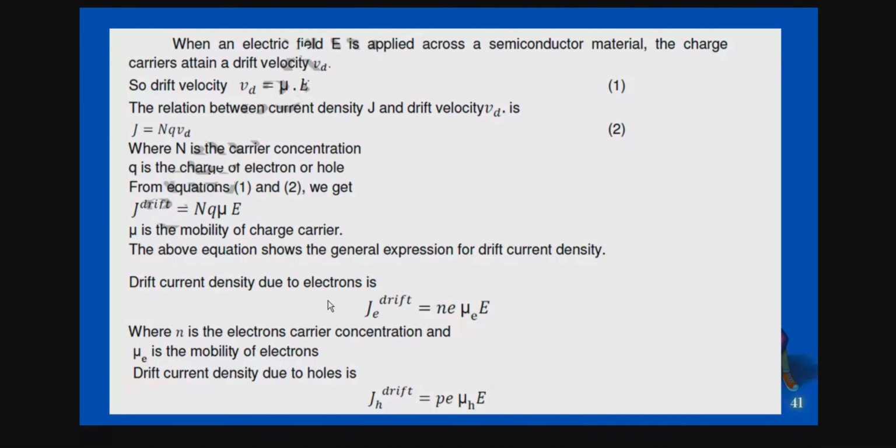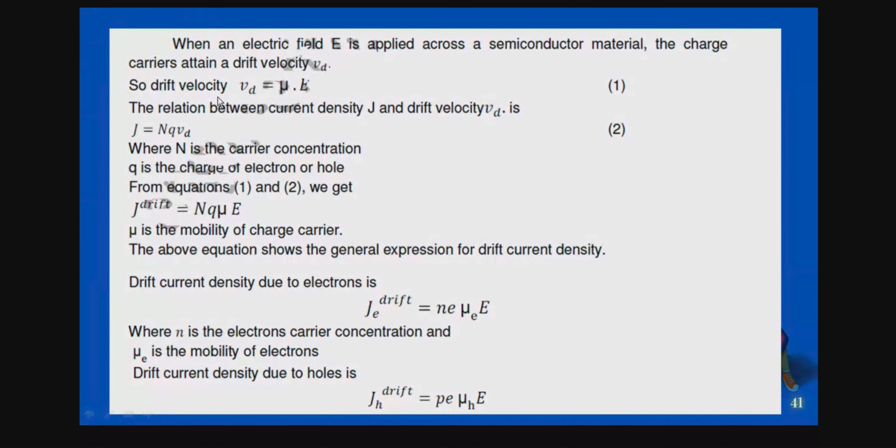Then, let us have the derivation for the drift current. How can you find the drift current in semiconductors? So let me consider a simple case here. When an electric field E is applied across the semiconductor material, then charge carriers attain a drift velocity Vd. So let us assume that the drift velocity is Vd, isn't it? D represents drift, okay, right? So for drift velocity, Vd is equal to mu into E. E is nothing but the external electric field you have applied to the semiconductor. So make it equation 1.